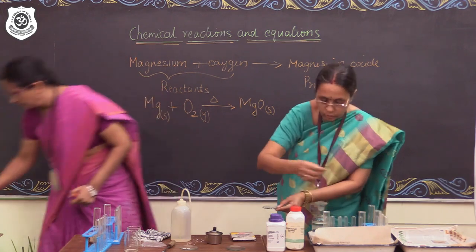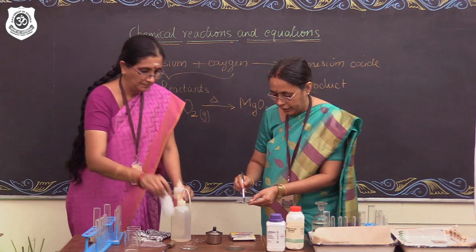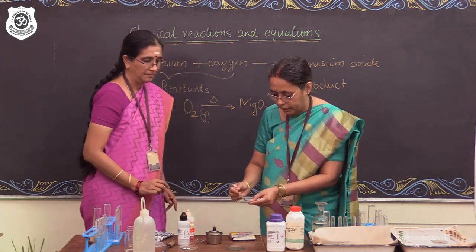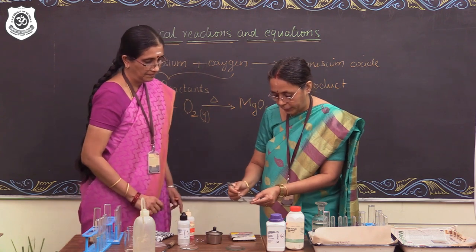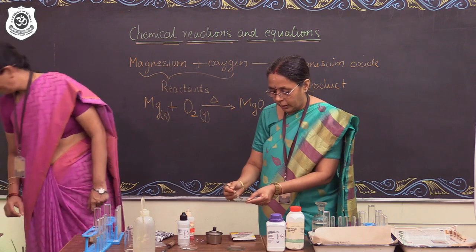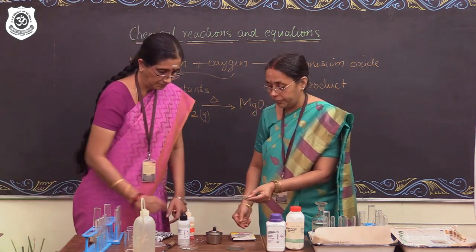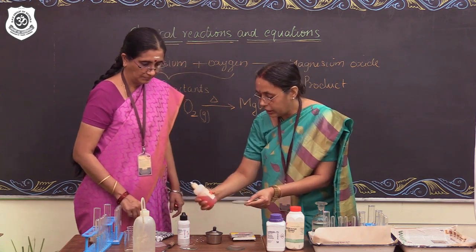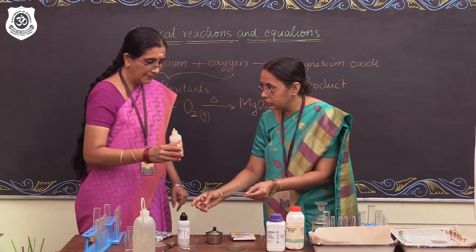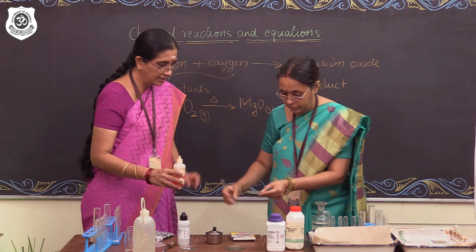I have added water to this and I have made a solution of magnesium oxide. It's not completely soluble in water. I'll take the soluble part of it and test it with a litmus paper. Magnesium being a metal, its oxide, I presume, should be basic in nature. Bases turn red litmus blue. We don't have a litmus paper, ma'am. So we'll do with methyl orange? Yes, ma'am. We'll do it with an indicator.